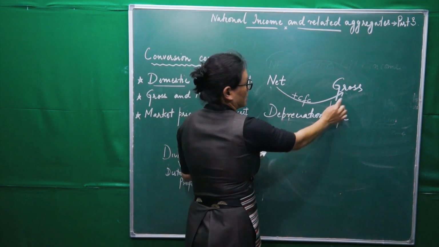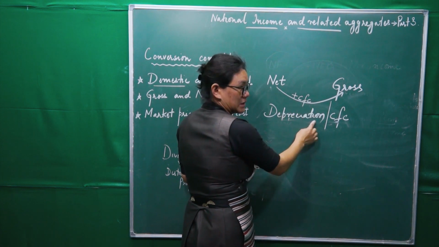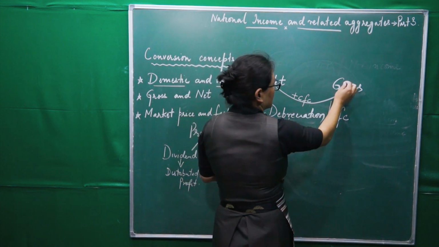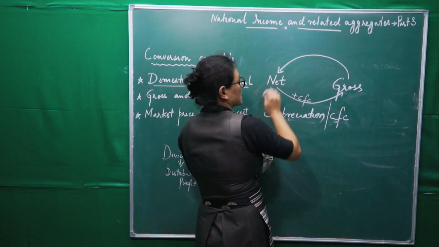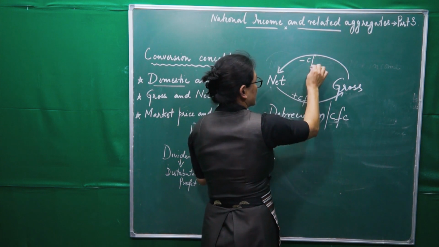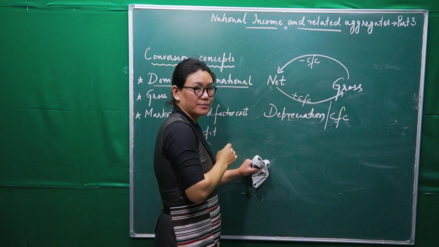So net into gross, we have to add CFC or depreciation, and from gross, if you deduct CFC, we will get net.